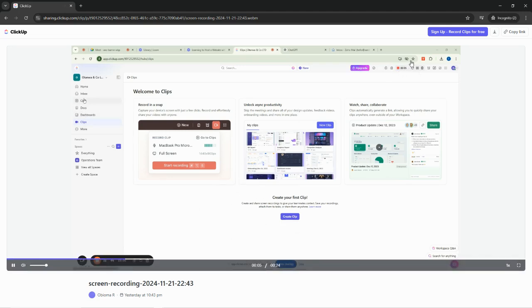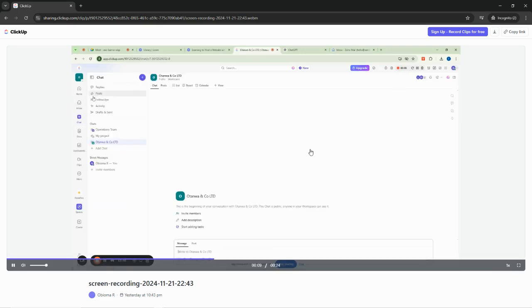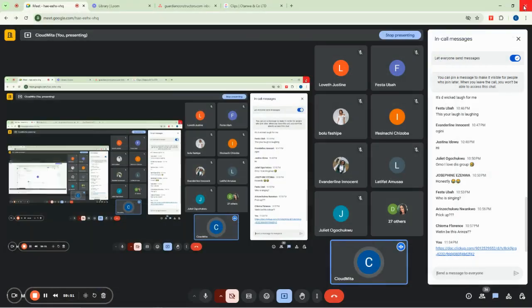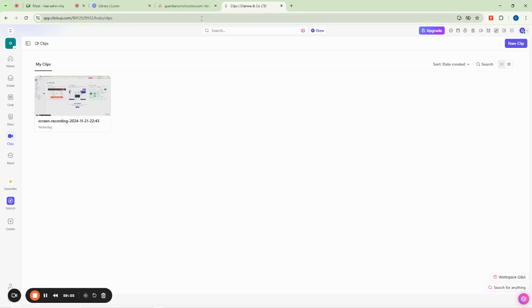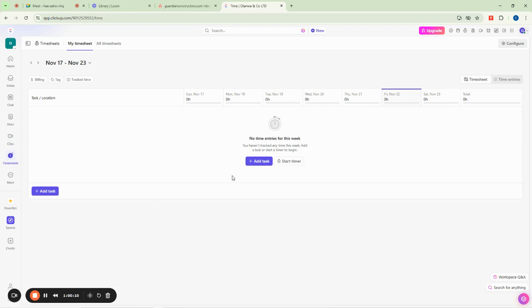So that is just one of the things that made us say that ClickUp is quite advanced because it has a lot of features that other tools do not have. In fact, you no longer need to go and start recording your screen from Google Meet or whatever. You can do it all there, right? Then we'll have the other one here, which I can still pin up, maybe dashboard. We have whiteboard, we have goals, and time sheet. Like maybe you want to track time for the task at hand. You can track time by clicking on the time to track time.